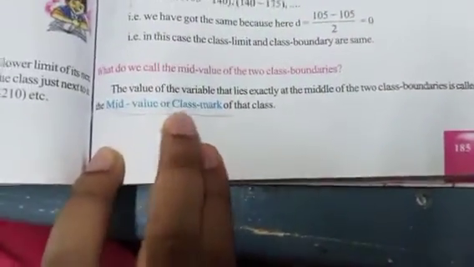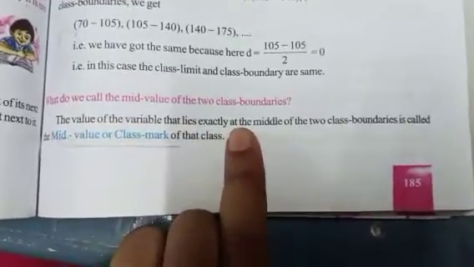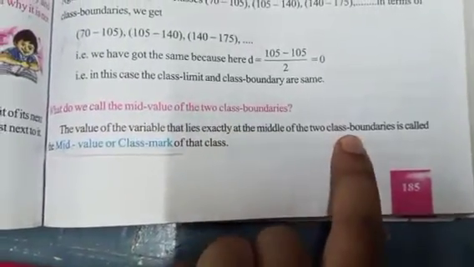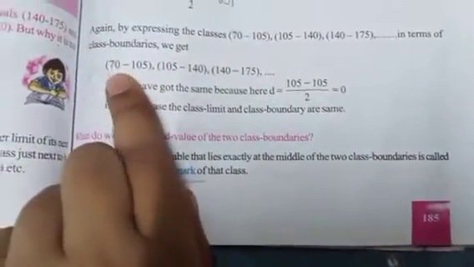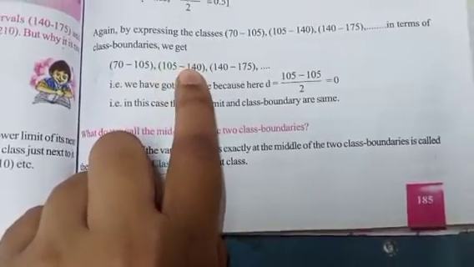Now come here, mean value or class mark. The value of a variable that lies exactly at the middle of two class boundaries. Suppose that your class limits are 70 to 105, 100 to 140.